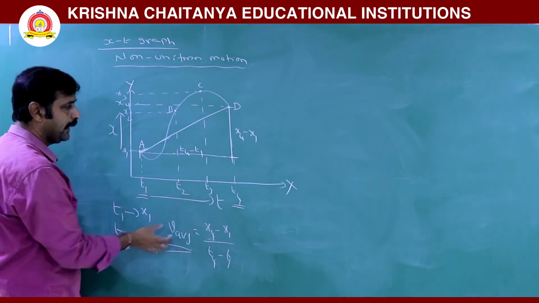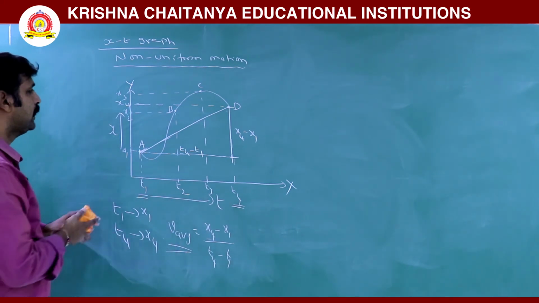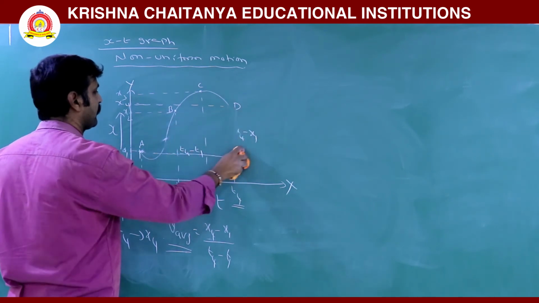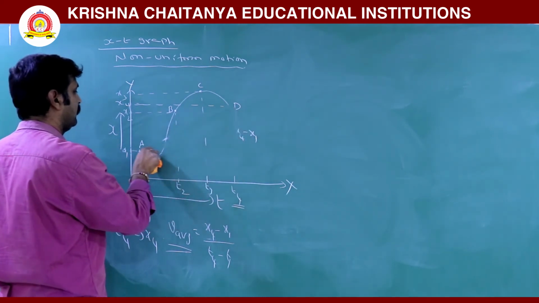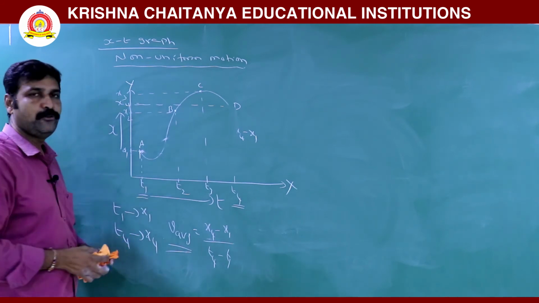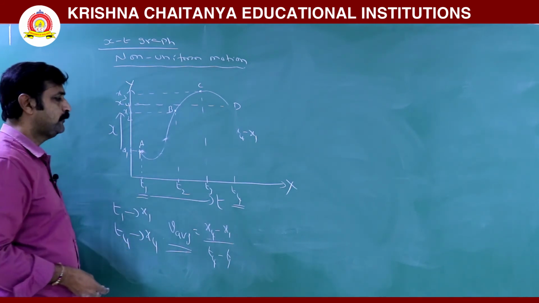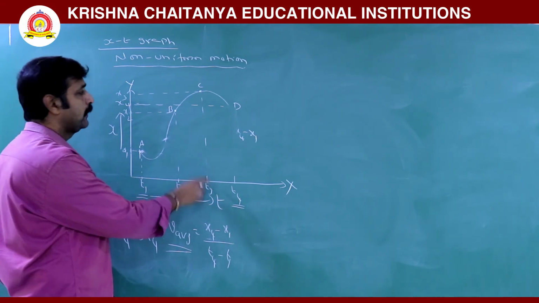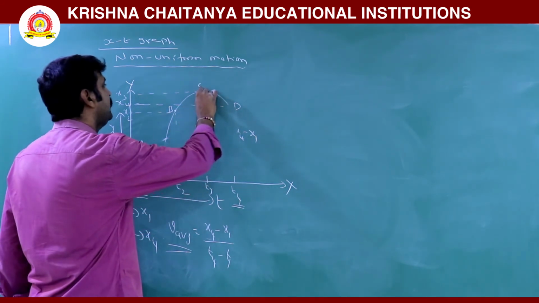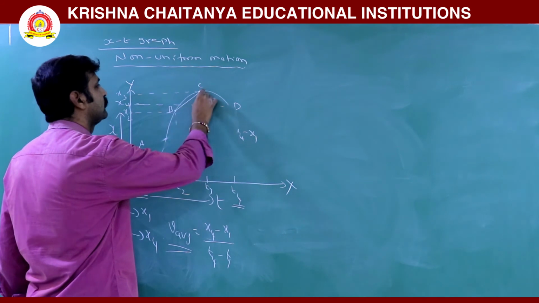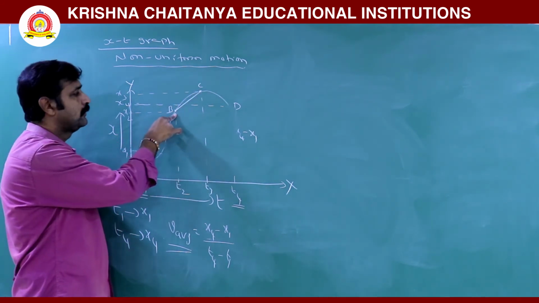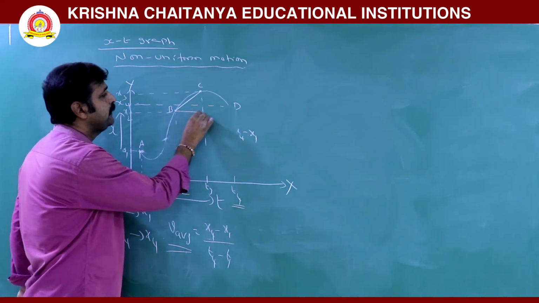Simply you will get average velocity. If you are asked to find the average velocity from time interval t2 to t3, now what do you do? Join the 2 points with a straight line. So now find the slope.